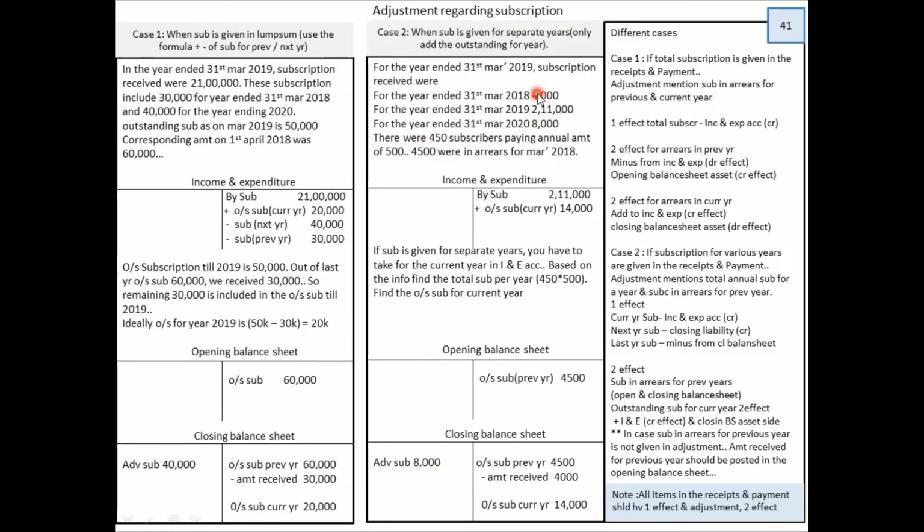This 4,000 should be given a credit effect. We will understand in the next slide how to give all this effect. I hope this slide is clear. These are the only two different ways of subscription. One is the lump sum way. In lump sum way, you have to use your formula. In the other way, that is the segregated way, you don't have to use the formula. You just have to find what is the total subscription for that year and you have to post it. Just look into each and every step which has been written in the extreme right. I'm sure you will get this one. So let's move on to the next slide.